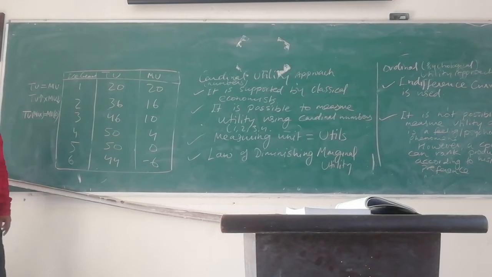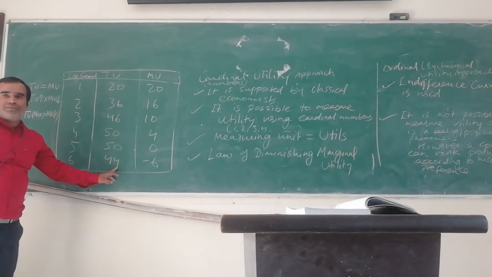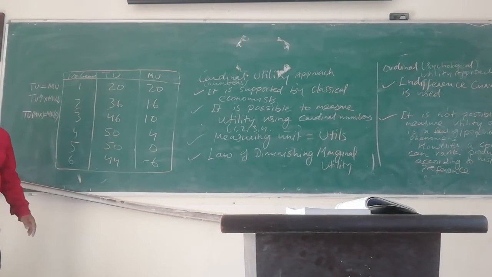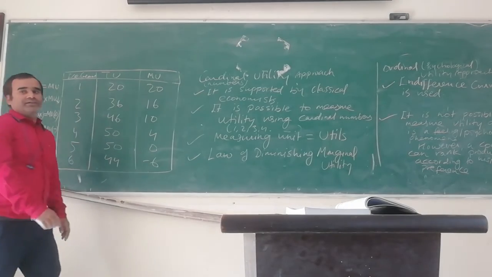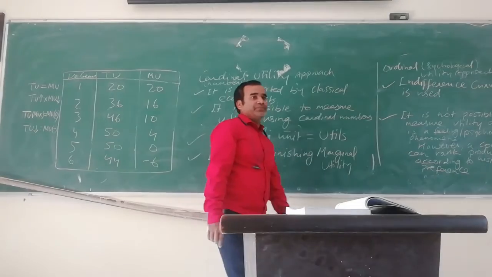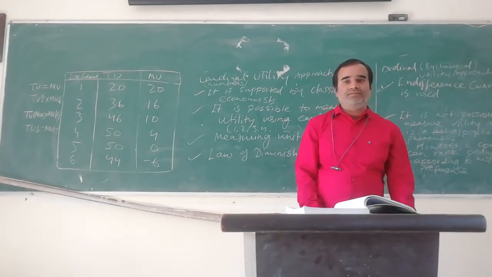And when TU starts falling, then MU becomes negative. So totally 4 relations. Okay?